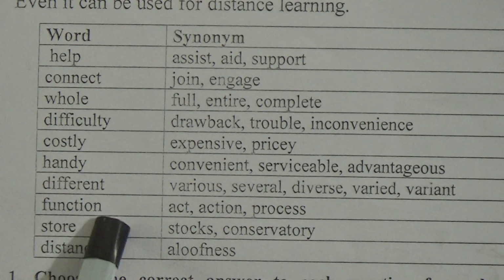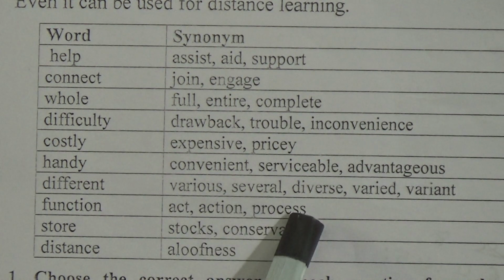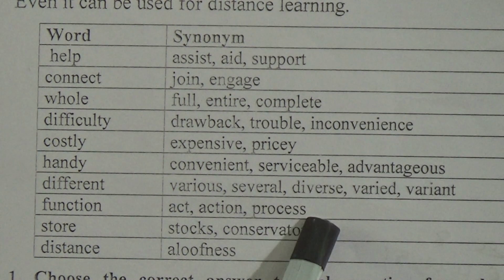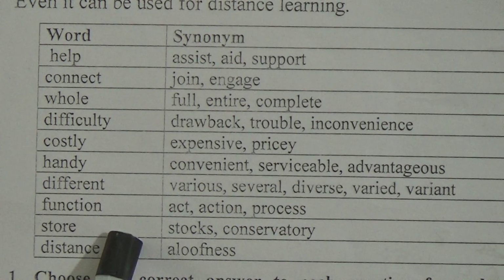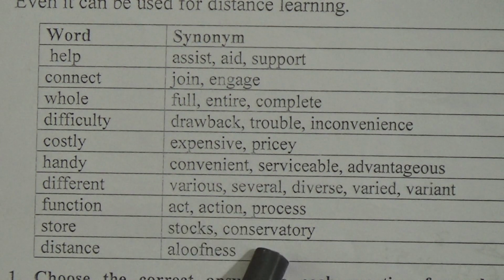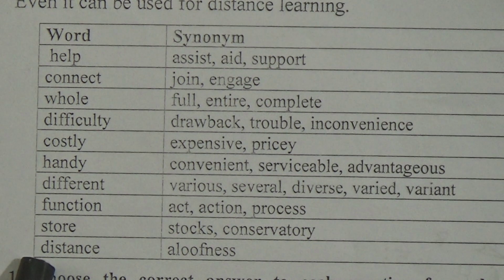Function. The next word is function. What is the synonym of function? Act, action and process. The next word is store. The synonyms of store are stocks, conservatory. The next word is distance. What is distance? Aloofness. Okay, so these are the words and these are the synonyms of these words. You have to memorize or learn these words for this chapter. Now let's move on to our topic.